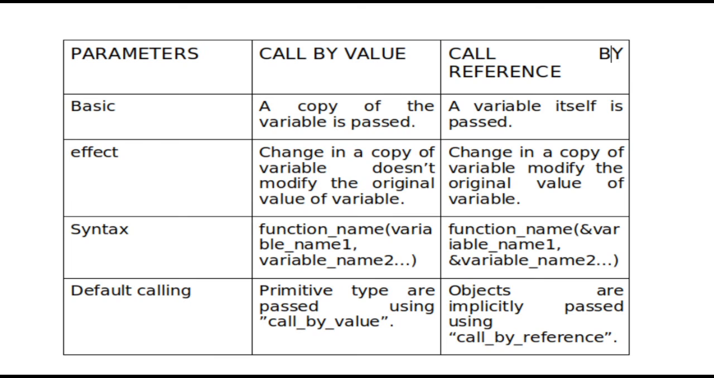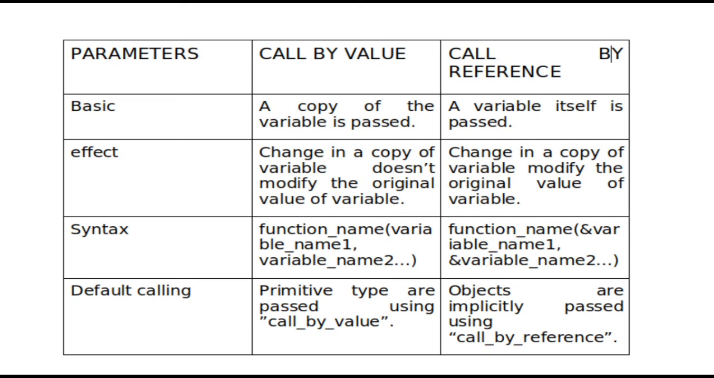The syntax used for call by value is function_name(variable_name1, variable_name2). In the case of call by reference, function_name(&variable_name1, &variable_name2), etc. So here the address is given.